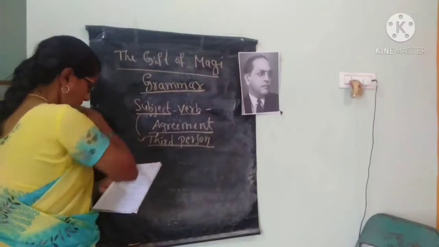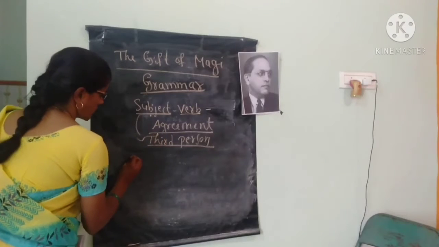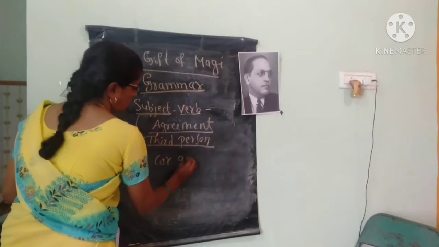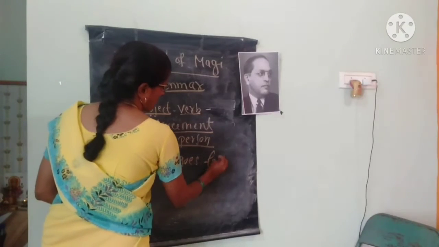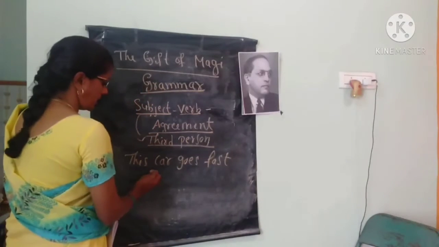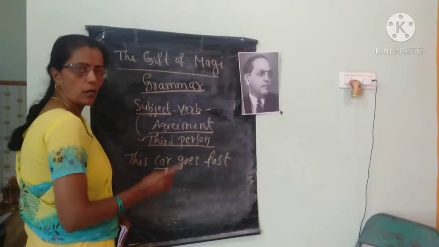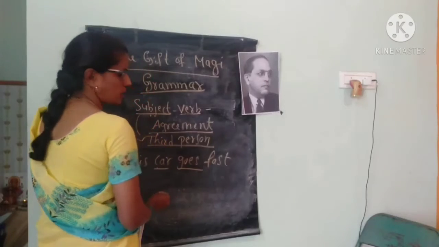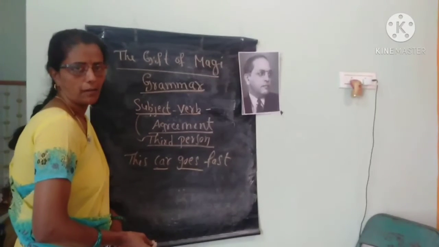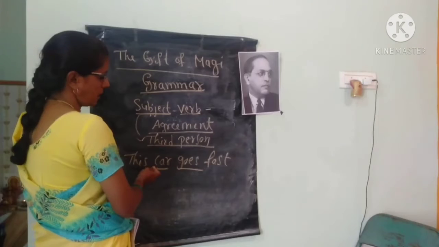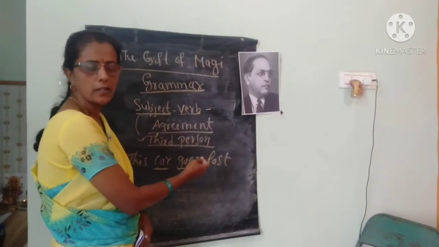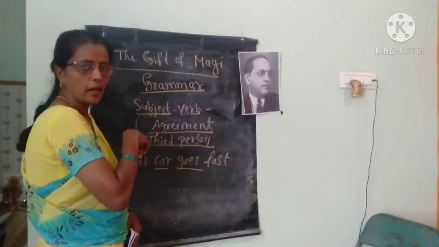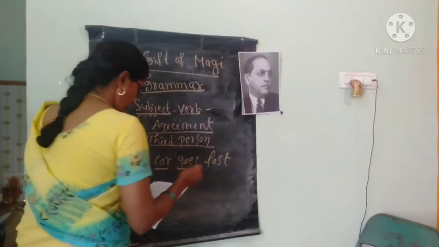Next, this car goes fast. One more example you see here. This car goes fast. See here, car. This is also only one car, singular, and goes is also in singular form. Okay? When the subject is singular and the verb is also singular, when children, when the subject is in third person. Okay?